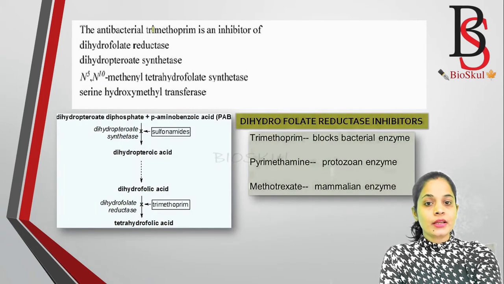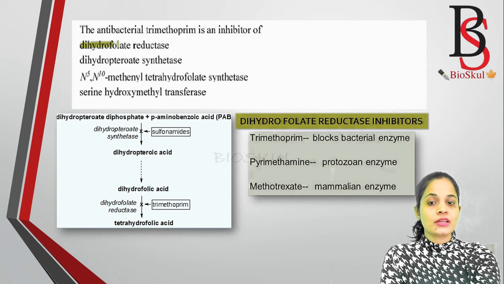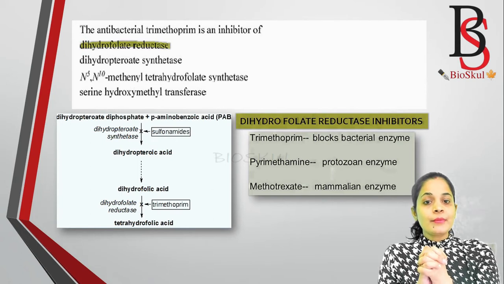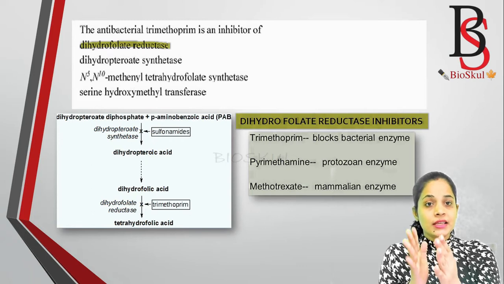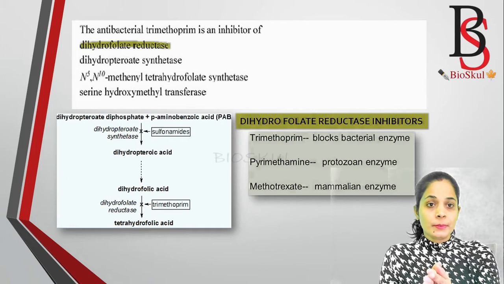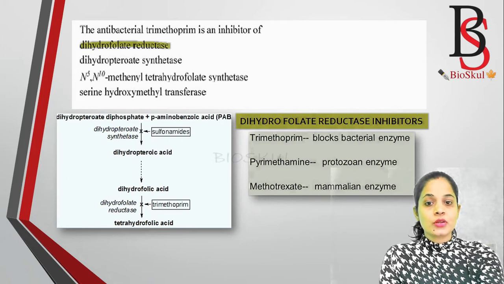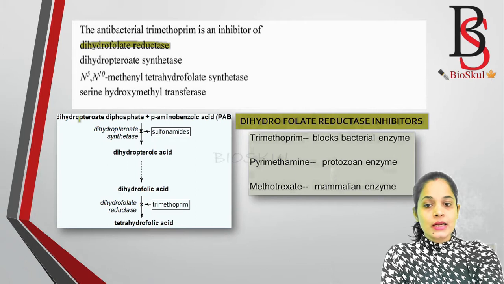The antibacterial trimethoprim is an inhibitor of the enzyme dihydrofolate reductase. Trimethoprim inhibits the folic acid biosynthesis pathway, thereby preventing the replication of bacteria. So let's see the pathway first.